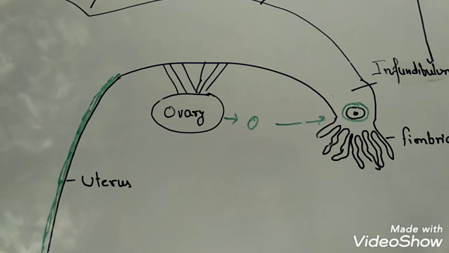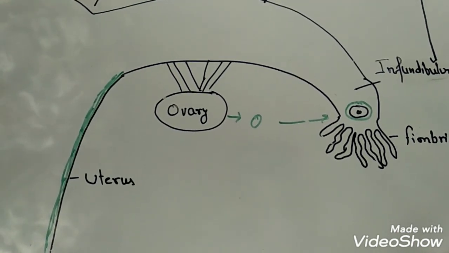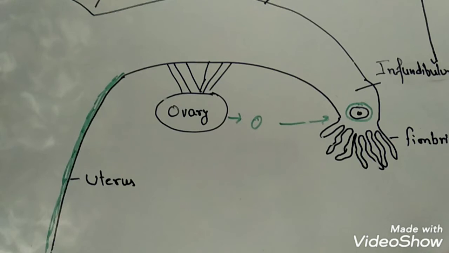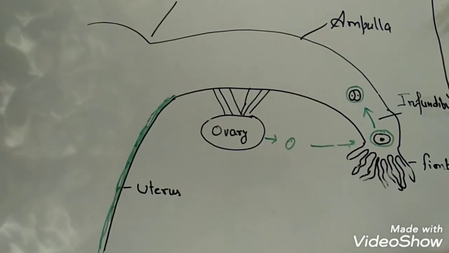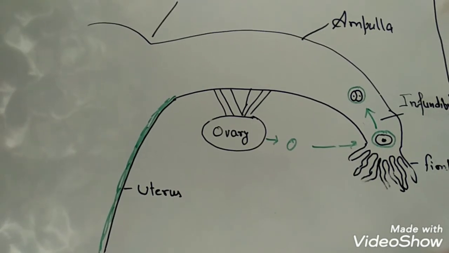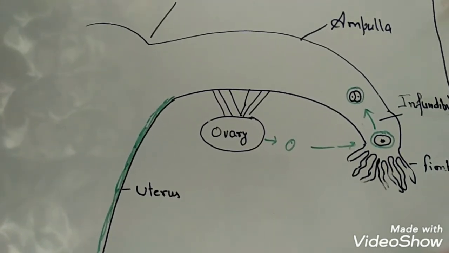And what is cleavage? I have already told you right in the beginning of the video. I am again going to repeat it briefly. Cleavage is the progressive division of the zygote, resulting in an increase in the number of cells but a decrease in their size, and the overall size of the zygote remains the same.